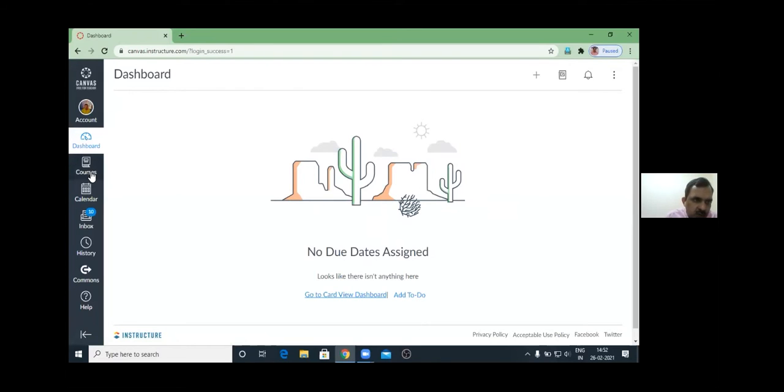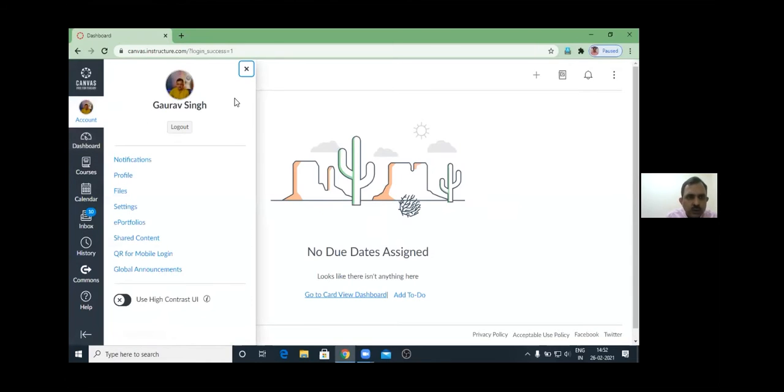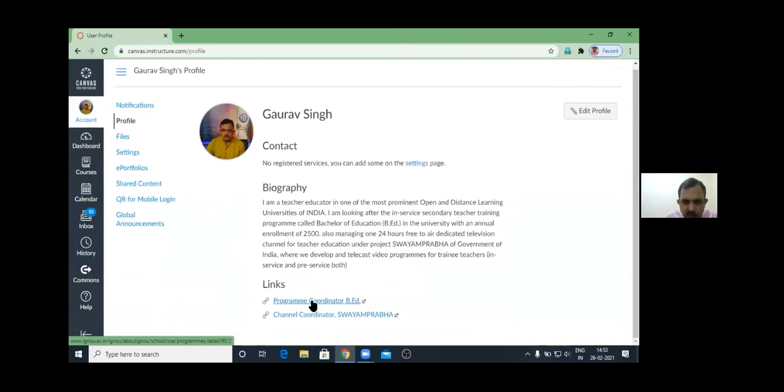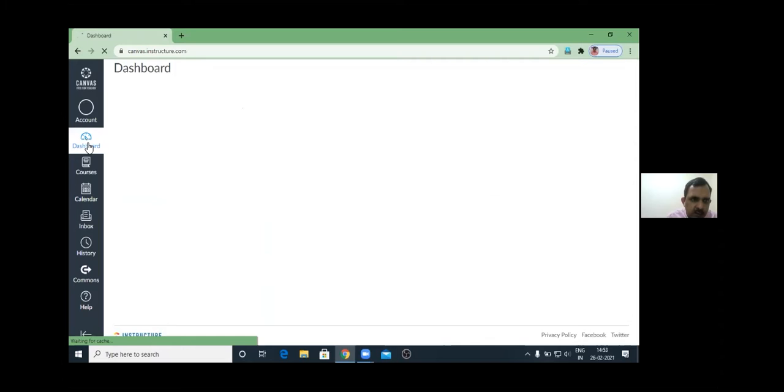First I want to tell you what these are. First is the account. Here you can have your account details, your profile page. You can log out from here. You can see your notifications. If you click on the profile, then you need to add your photo, your name, your biography. If you want to give certain links about the program or some channels, then you can add those details from here. Then you can come back to your dashboard.